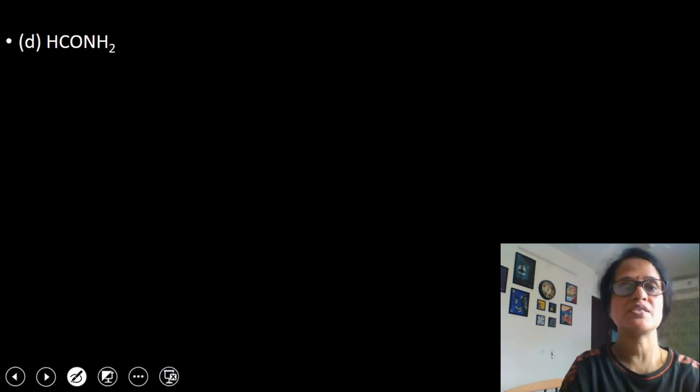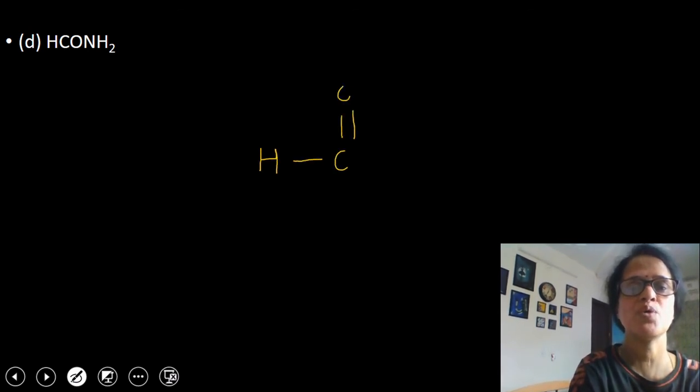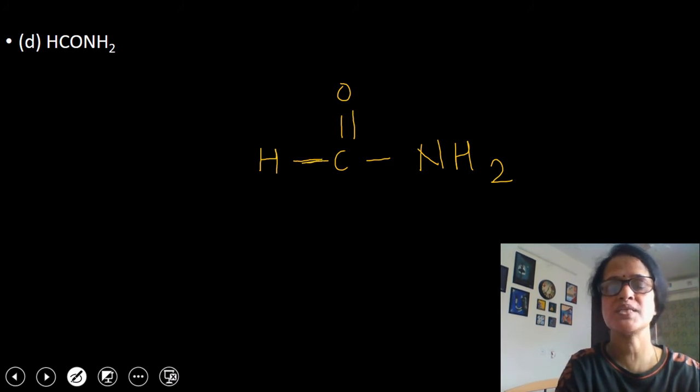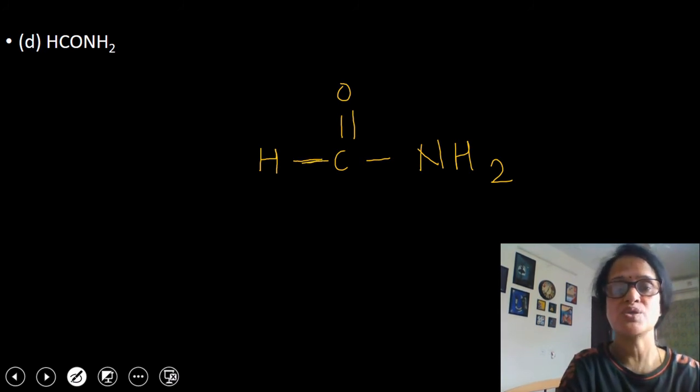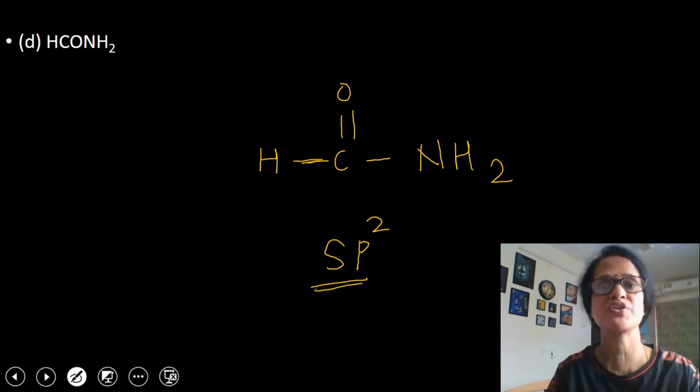Next question, HCONH2. This is methanamide. I'll write the structure like this, HC double bond O NH2. Carbon atom, you can see here, it is attached to 3 other atoms: this one side hydrogen, other side oxygen, and this side nitrogen. So whenever carbon atom is attached to 3 other atoms, the state of hybridization will be sp2 hybridized state. I hope it is clear to you.